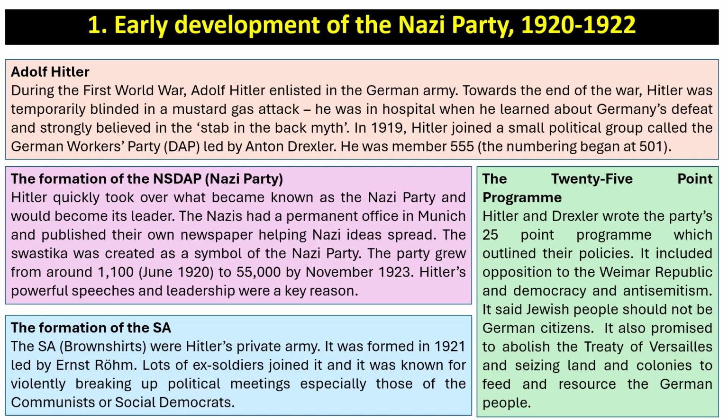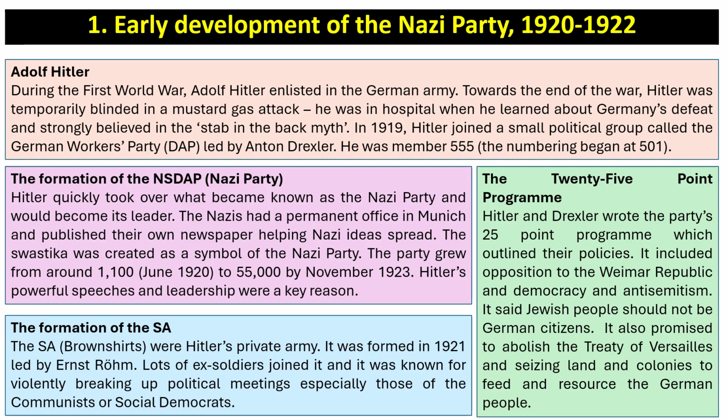So, in terms of the early development of the Nazi Party between 1920 and 1922, during the First World War, Adolf Hitler enlisted in the German army, and towards the end of the war, Hitler was temporarily blinded in a mustard gas attack. He was actually in hospital when he learned about Germany's defeat in the First World War, and he came to strongly believe in the stab in the back myth, which we talked about in the previous video.